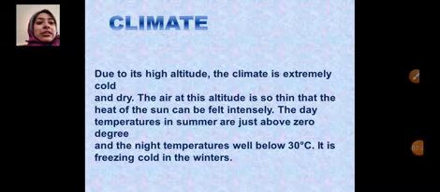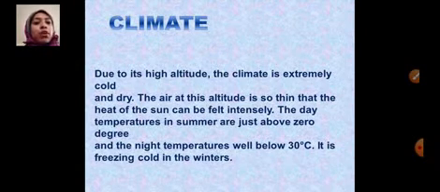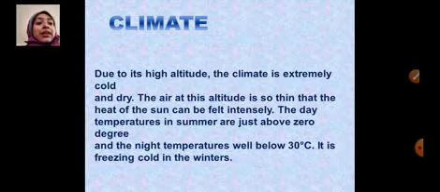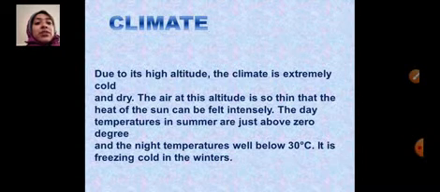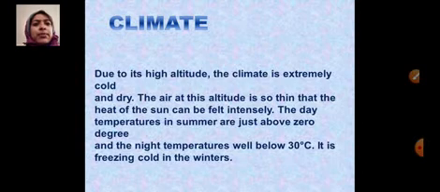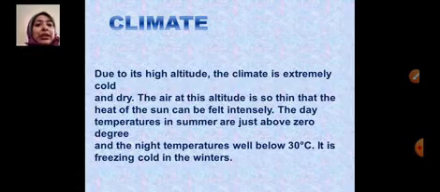Next, you will see the next slide about the climate. Due to its very high altitude, the climate is extremely cold and dry. Obviously, it is at a higher latitude and higher altitude, so the climate is cold and dry. The air at this altitude is so thin that the heat of the sun can be felt intensely. The day temperature in summer is just above 0 degrees, meaning 1 or 2 degrees above 0, and the night temperature goes below minus 30 degrees Celsius. It is freezing cold in winter in Ladakh.